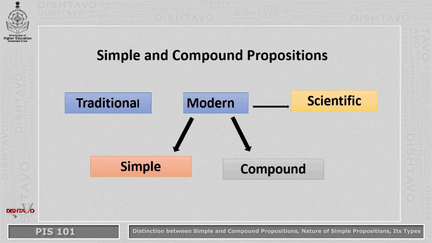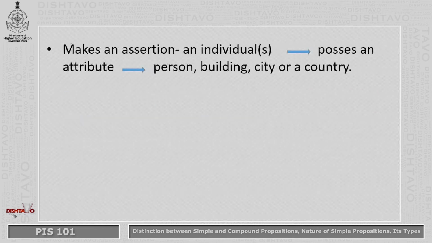A simple proposition makes an assertion about an individual or individuals. What is an individual? An individual here refers to anything which possesses an attribute. It could be a person, a building, a city, or a country.